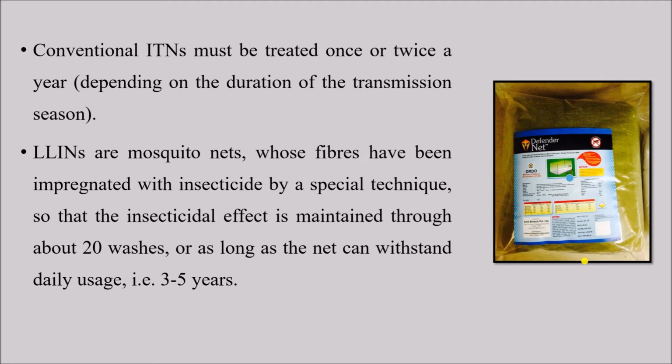So depending on that duration, we have to treat the regularly used mosquito nets once or twice every year. So this is conventional ITN. On the other hand, LLINs or long lasting insecticide impregnated nets are mosquito nets whose fibers have been impregnated with insecticide by a special technique so that the insecticidal effect is maintained throughout about 20 washes or as long as the net can withstand daily usage, that is 3 to 5 years.